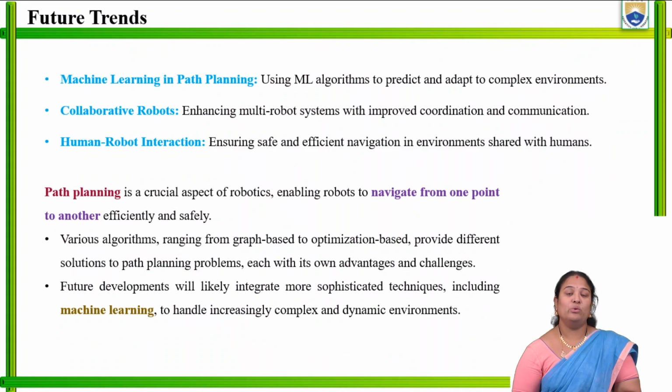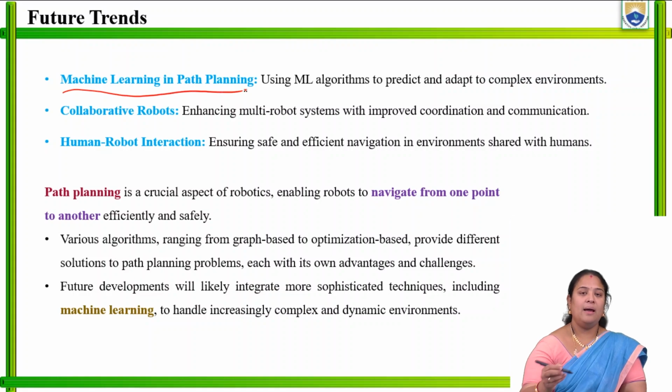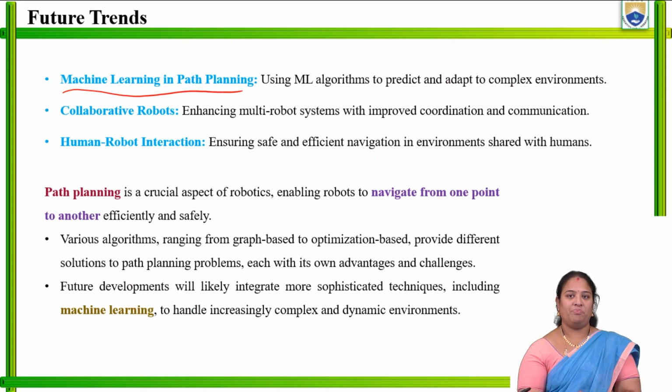Next, what is the future of this path planning? Other than the previous three applications, where else can we use path planning? Generally we can use it in machine learning, when we have to use collaborative robots, or for human-robot interaction also. That is, using a machine learning algorithm to predict and adapt to the complex environment, we can use machine learning in path planning.